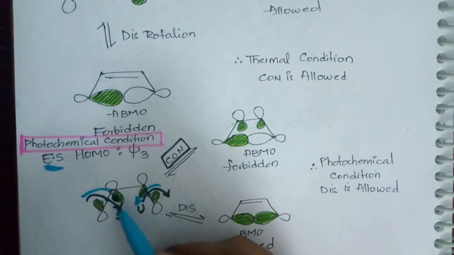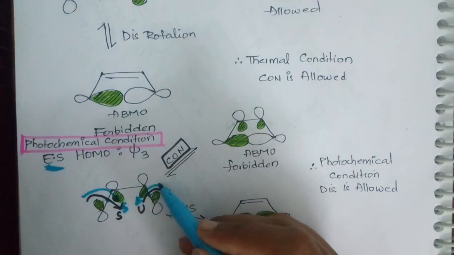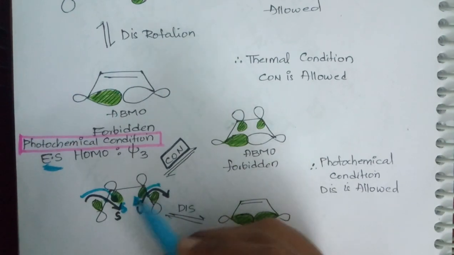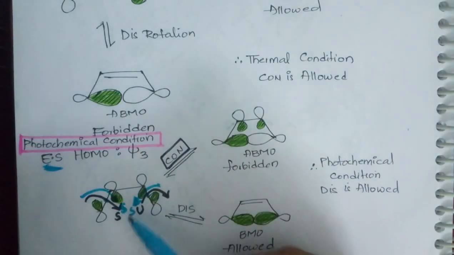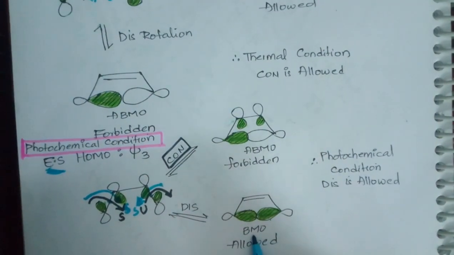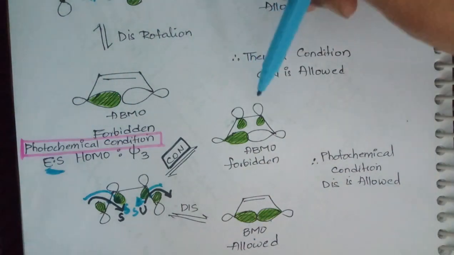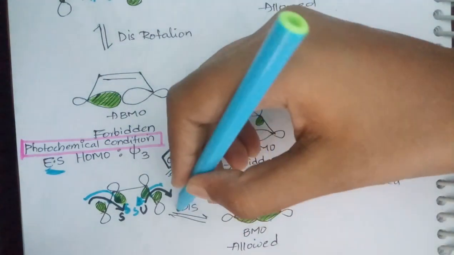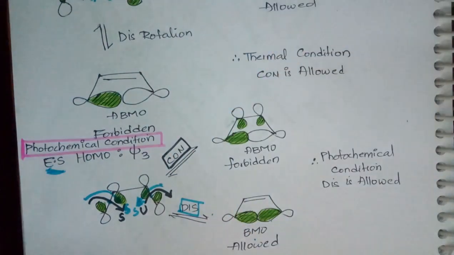When I rotate this clockwise, here I will get shaded, because the slope goes this side. When I rotate this in the anti-clockwise direction, this shaded comes here. So here you will have shaded. So shaded and shaded leads to a bonding molecular orbital, that is symmetry allowed. Therefore, under photochemical condition, out of conrotation and disrotation, disrotation is allowed, conrotation is forbidden.